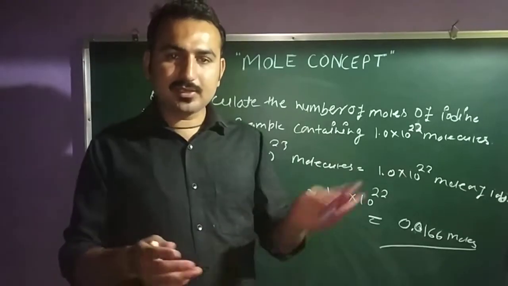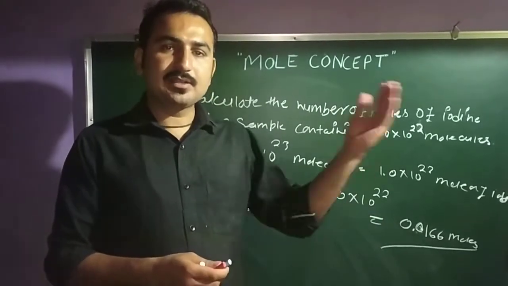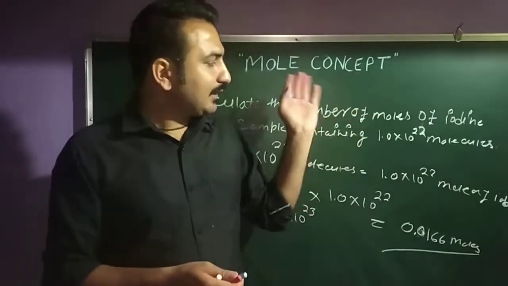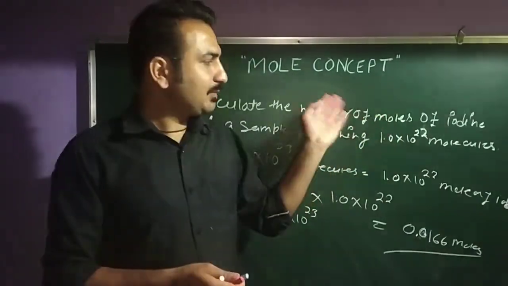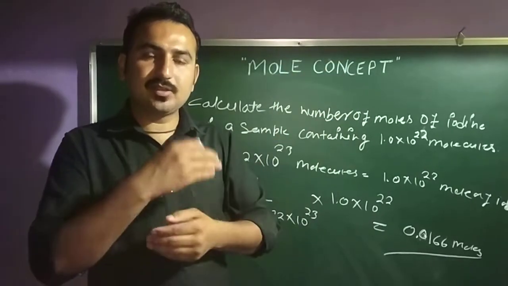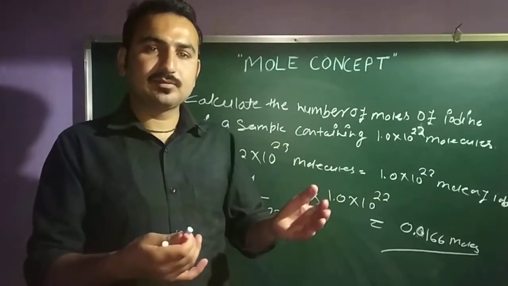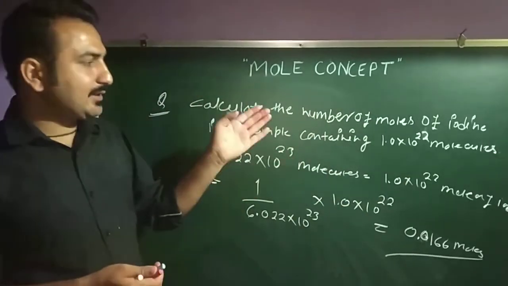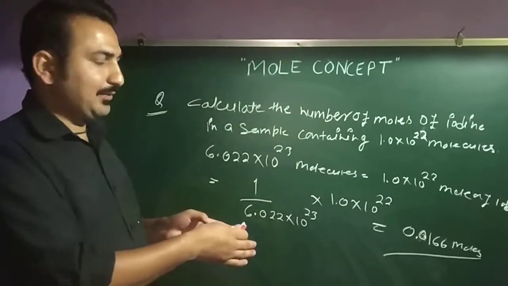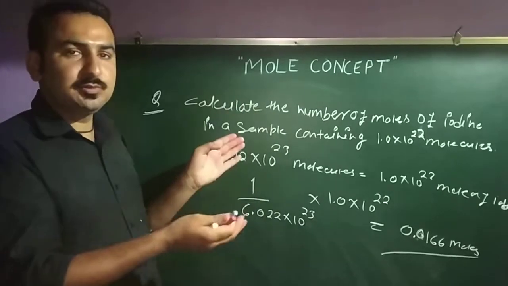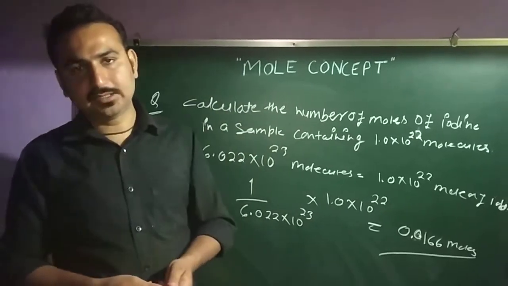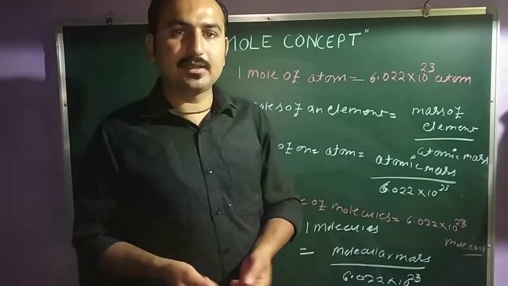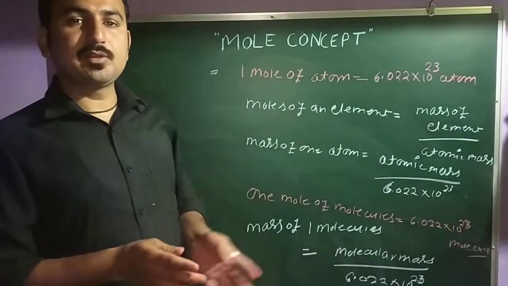Next, you have some relations: the mass-mole relation and the mass-volume relation. Clear? And there are some numericals based on the next topic, that means the conversion of mass and moles, and moles and volume. So I will summarize the definitions and formulas, and then we'll do some questions. This is some relation, I can say some conversion.